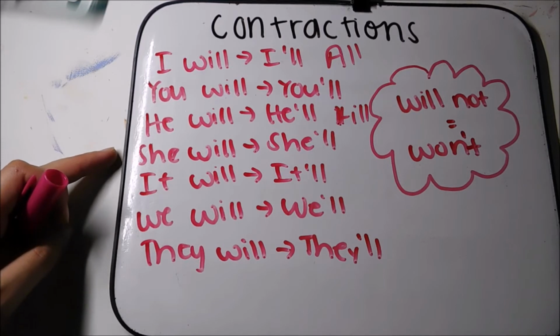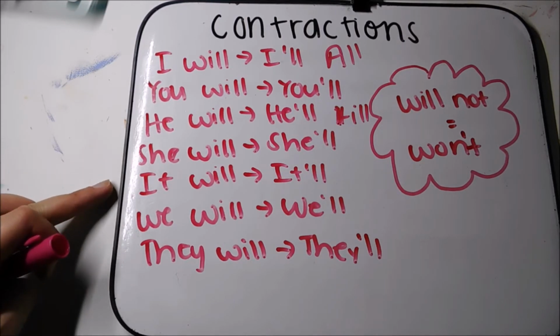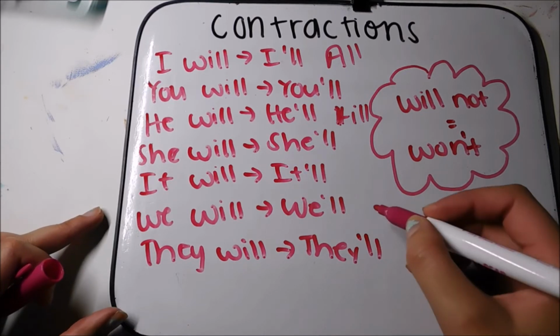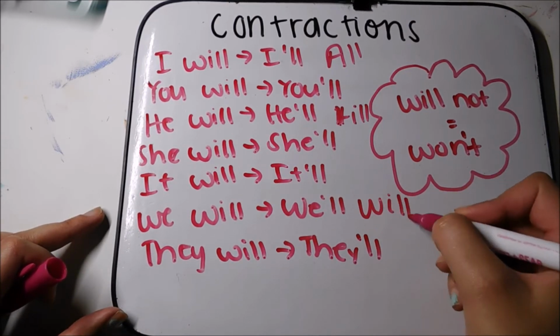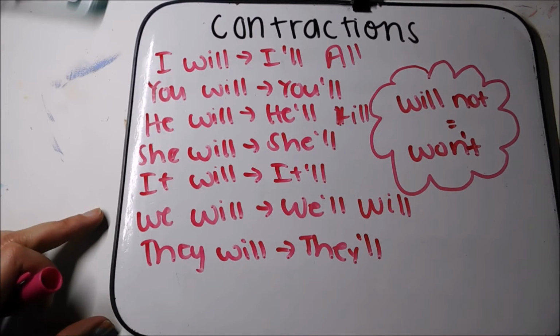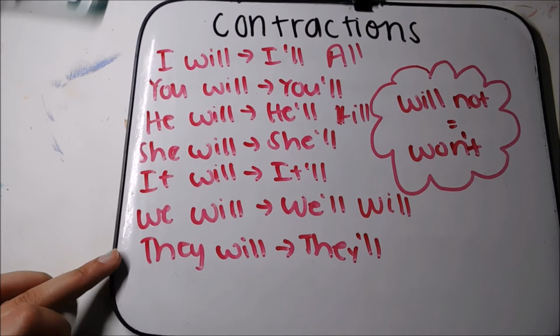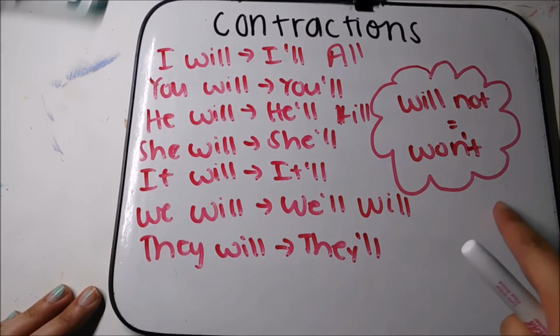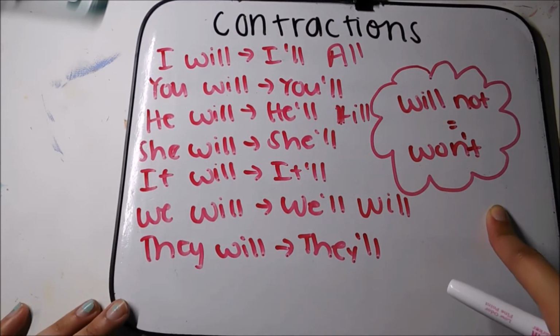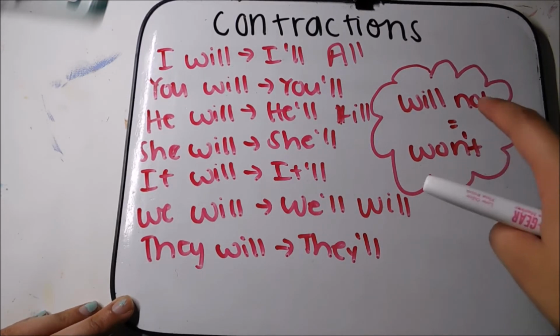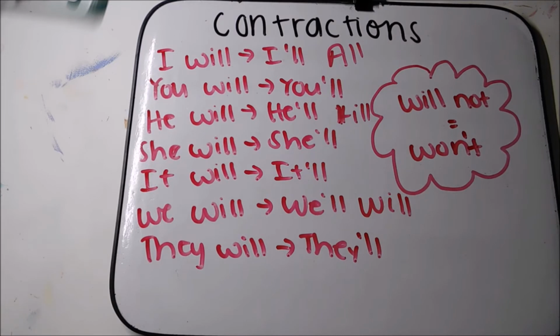She will, she'll, it will, it'll, we will, we'll. This one sounds like this. So you have to be careful when you're listening. And they will, they'll. And then this one that's over here all alone is the negative form. Will not gets contracted to won't. It's very different, so you have to be careful when you read that.